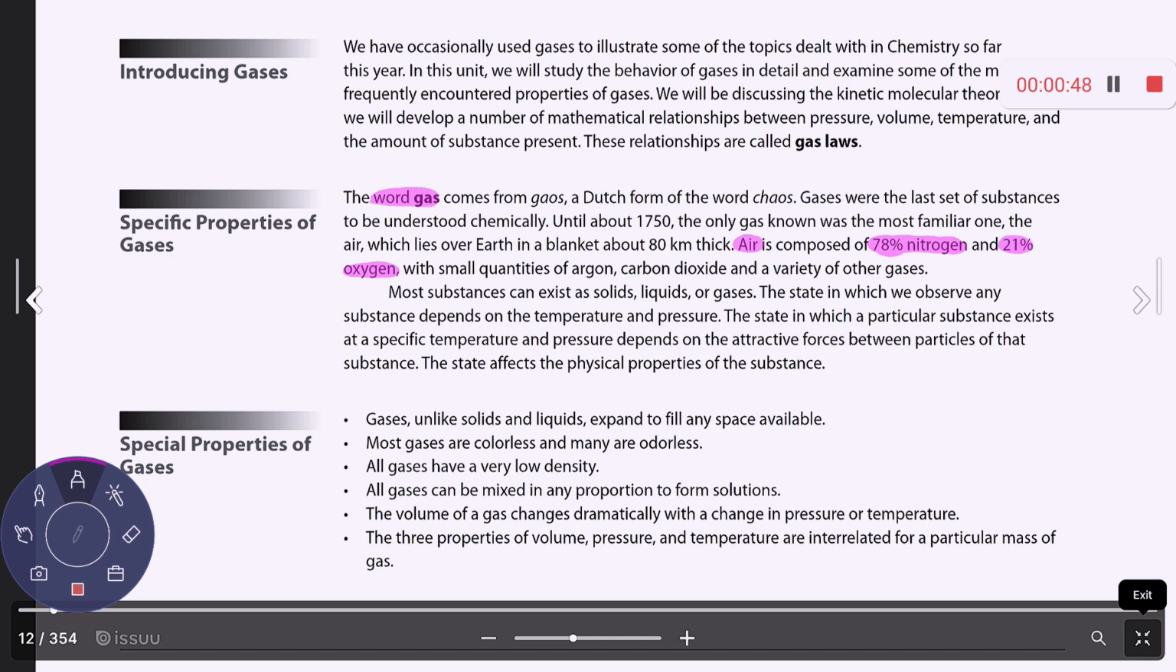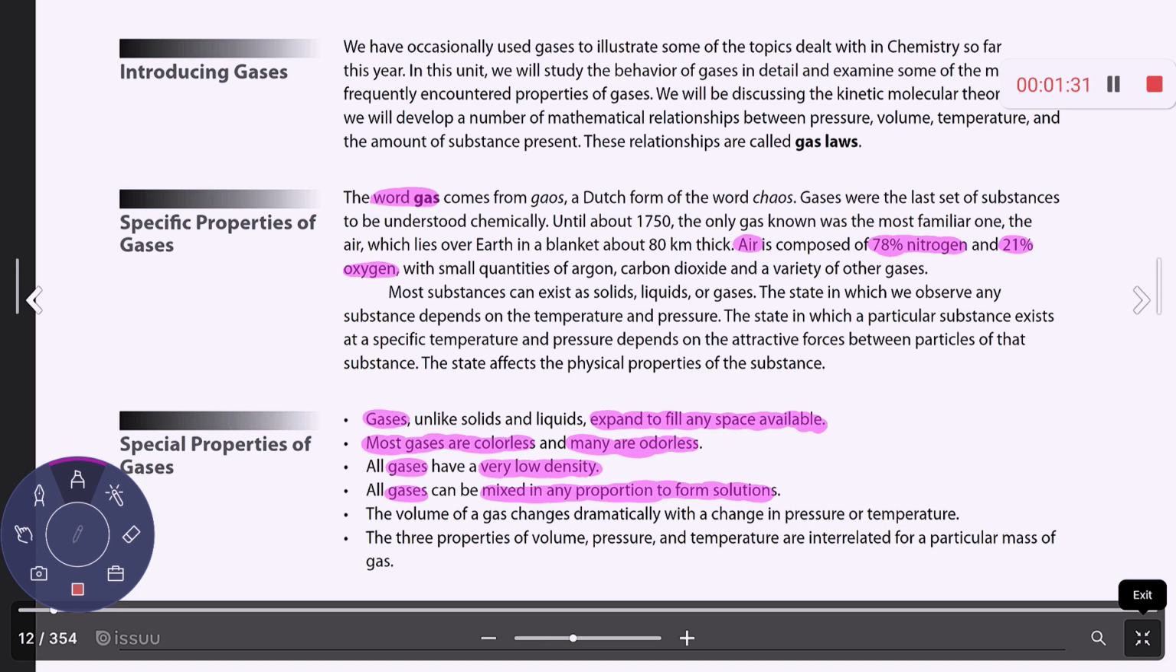the air that we breathe is an example of a homogeneous mixture or solution because gases uniformly mix with each other. Some of the special properties of gases are that they expand to fill their entire container. Most gases are colorless, and many are odorless. Gases tend to have very low densities. That's why gases tend to rise. And gases will mix uniformly in any proportion to form solutions, so gases are going to appear the same throughout.